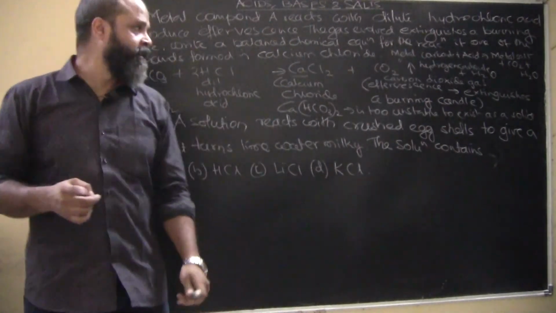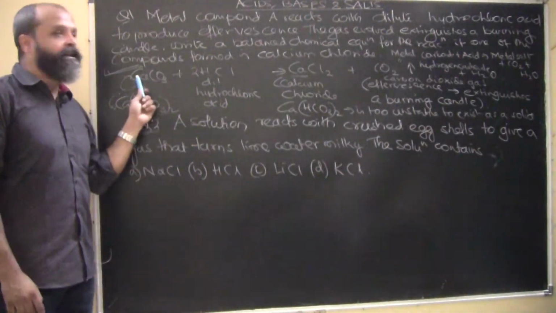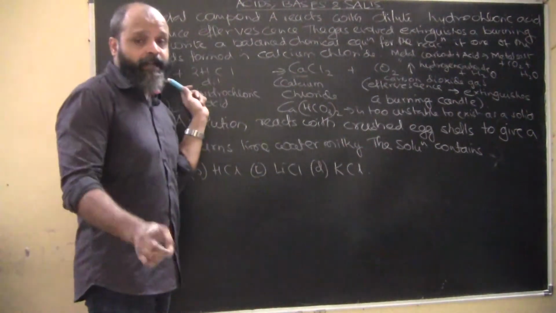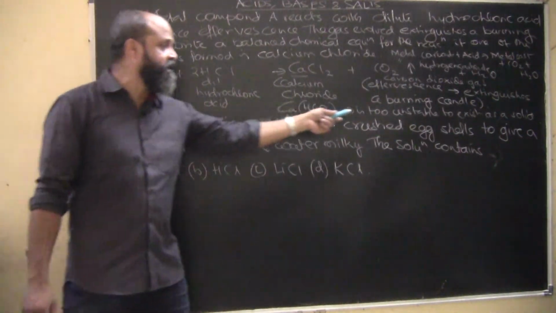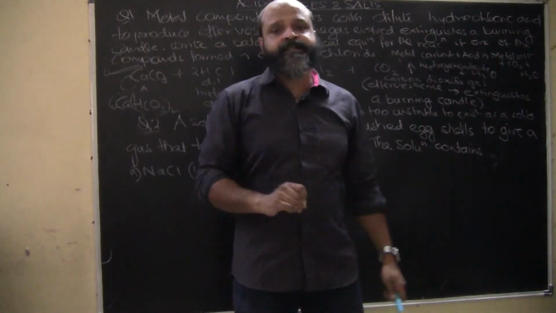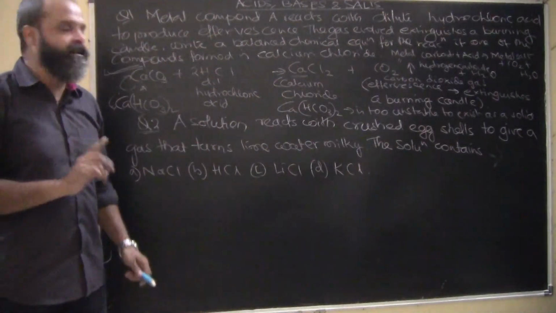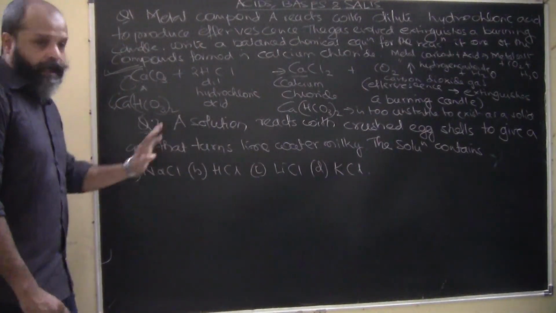However, the possibility of calcium hydrogen carbonate being there is much less, because calcium hydrogen carbonate is too unstable to exist as a solid. It is too unstable to exist as a solid. Okay, I hope this is clear.